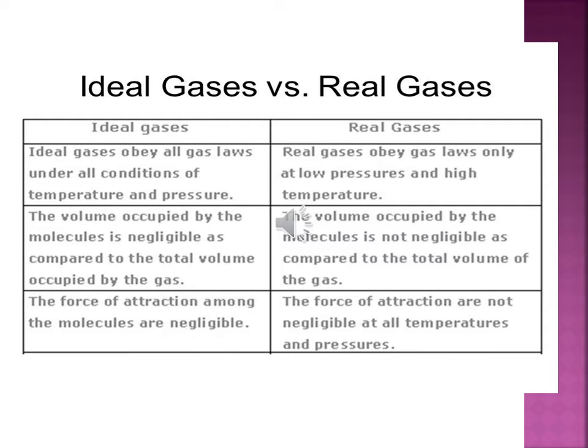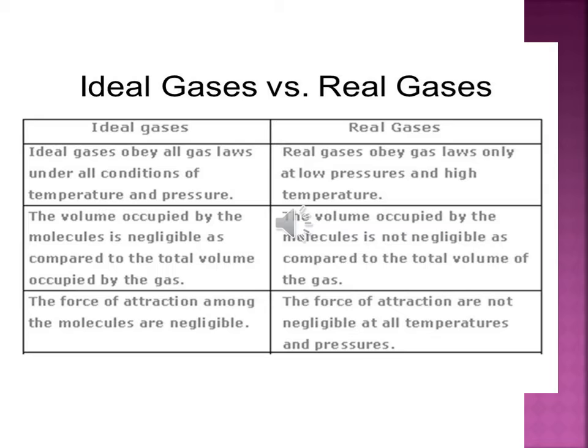Now we are going to see ideal gases and real gases. We are going to see the comparison between both of them. As you have already derived the equation for ideal gas, which is PV = nRT, but is the equation really followed by real gas also? So let's see the difference between ideal gas and real gas.